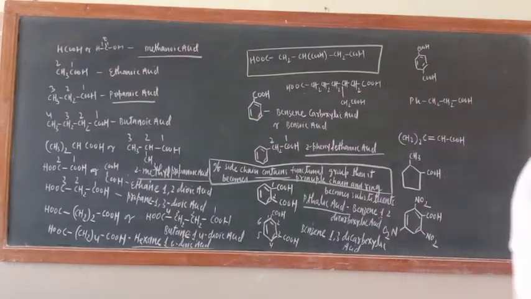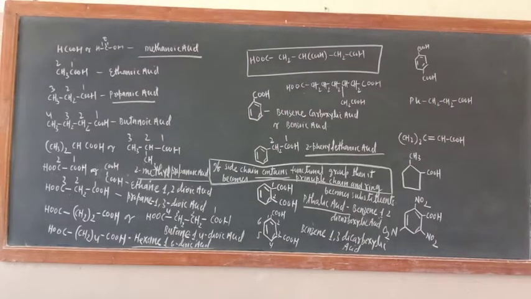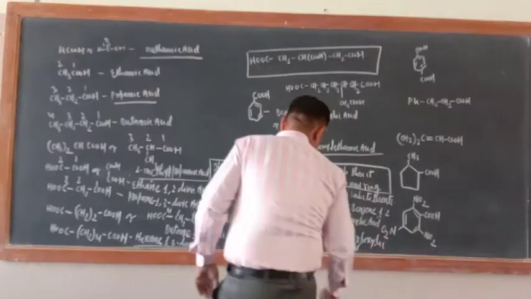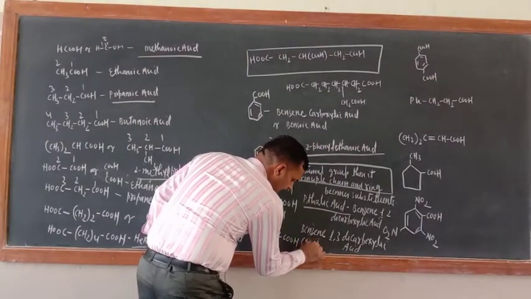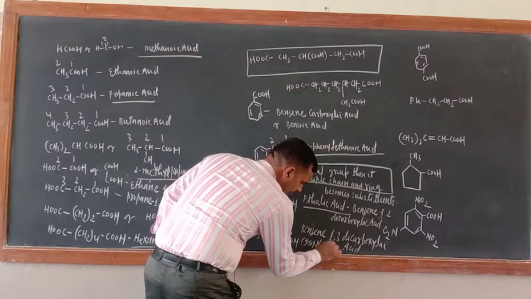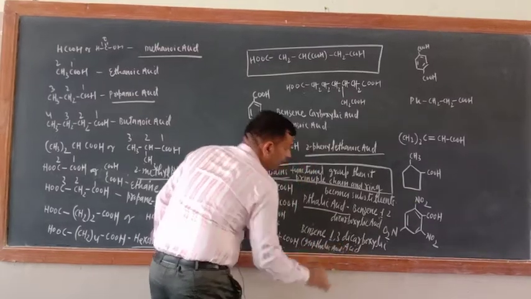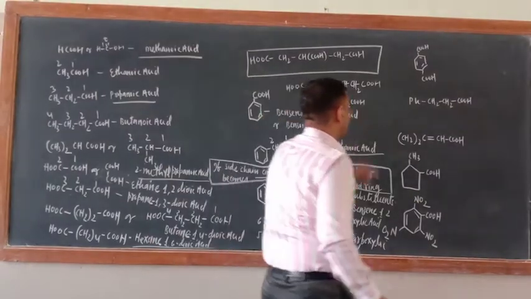Now its commercial name is, just see, remember this is isophthalic acid. So you should remember this name also, isophthalic acid.